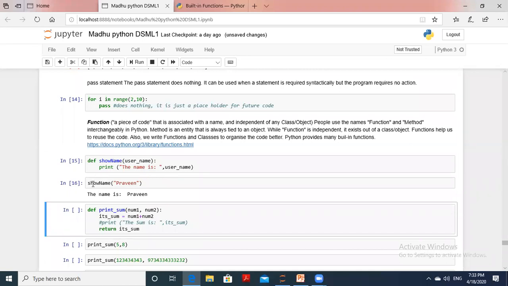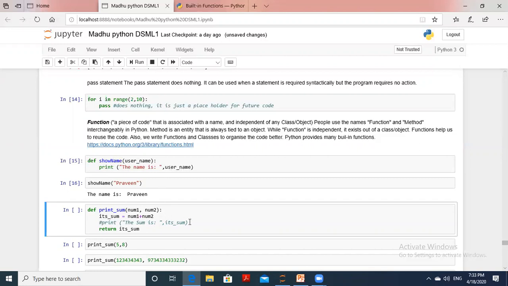So now here, show name is a method name. We apply some argument here. Then it goes to the show name function, the argument is passed to this block, and then the printf statement is executed. The name is username, like Praveen.